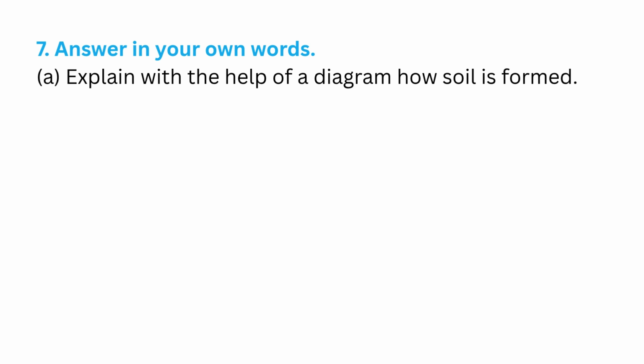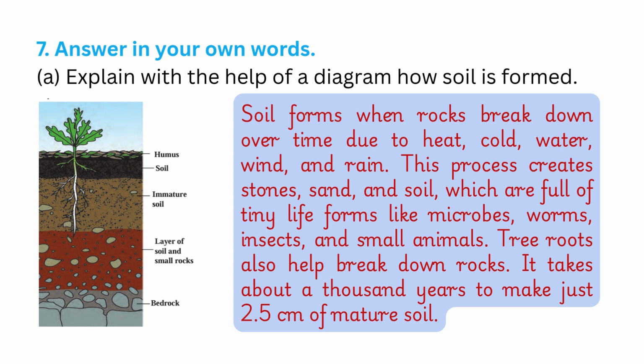Seventh question. Answer in your own words. Part A. Explain with the help of a diagram how soil is formed. Soil forms when rocks break down over time due to heat, cold, water, wind, and rain. This process creates stones, sand, and soil which are full of tiny life forms like microbes, worms, insects, and small animals. Tree roots also help break down rocks. It takes about 1,000 years to make just 2.5 centimeters of mature soil.